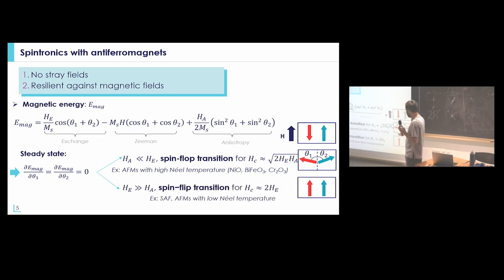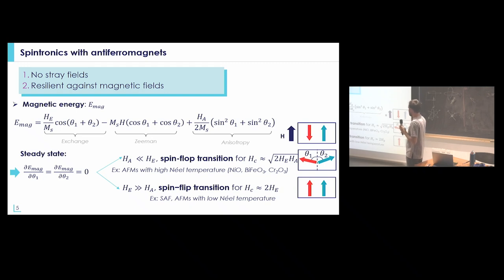The second situation is the spin-flip transition, which is the opposite, where the anisotropy field is much larger than the exchange field. In this case, at the critical field, the spins directly go along the direction of the externally applied magnetic field. The spin-flop transition is really the most common case.